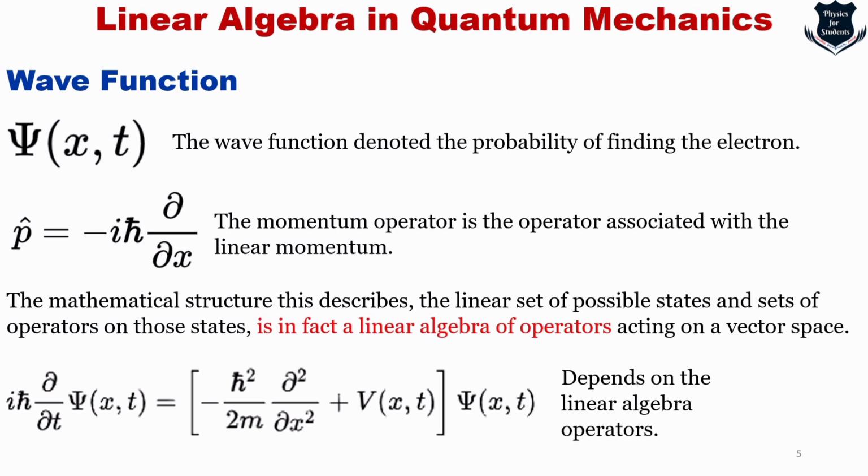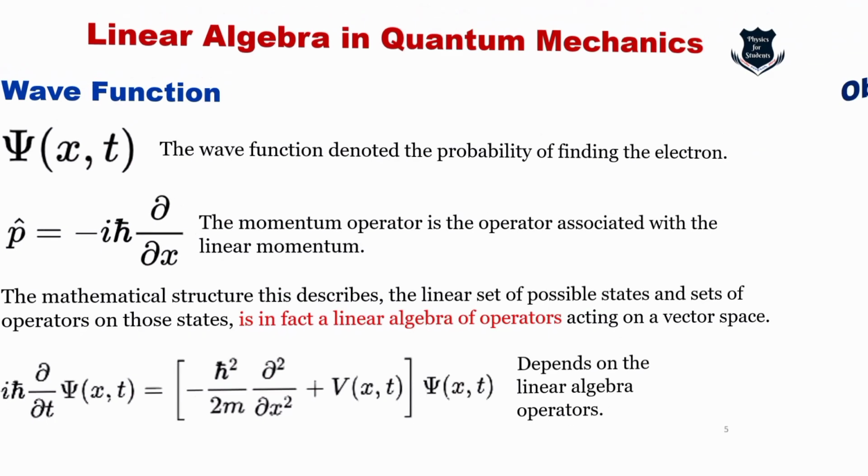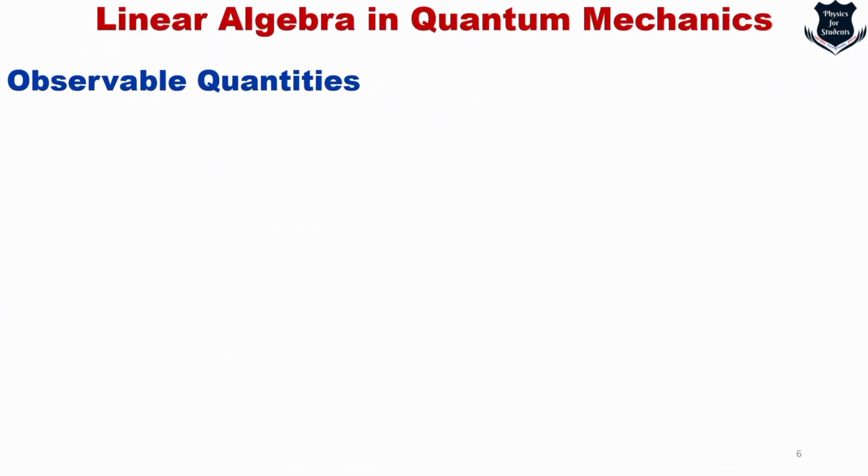So you get from here the second reason why you should learn linear algebra: the entire wave function, the momentum operator, the Schrodinger time dependent or independent equation, all of them are basically operators and they are highly dependent on linear algebra. The third thing which comes is something called observable quantities.